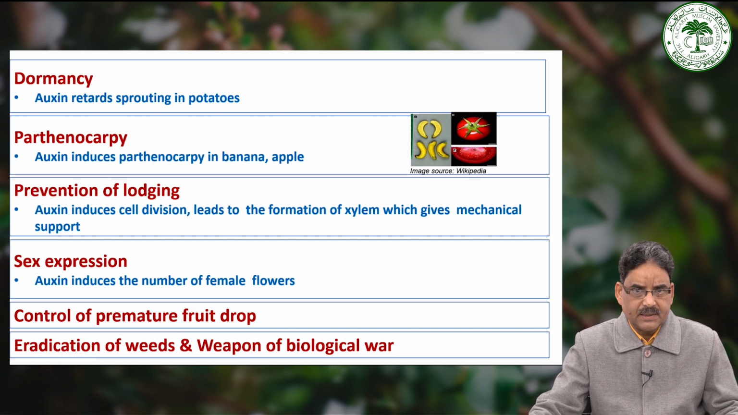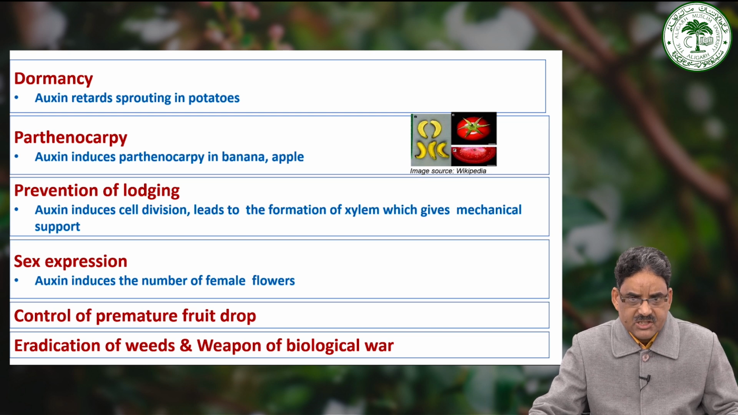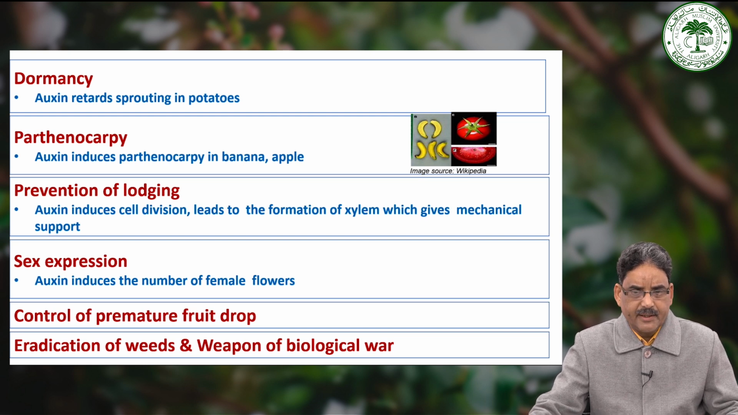It was observed that application of naphthalene acetic acid retards the sprouting of the tomato. Then the next one is the parthenocarpy. It is a development of fruit without the fertilization. However, auxin induces parthenocarpy in apples, tomatoes, banana, etc.